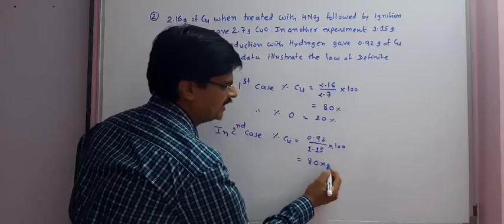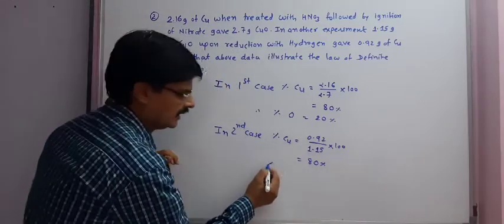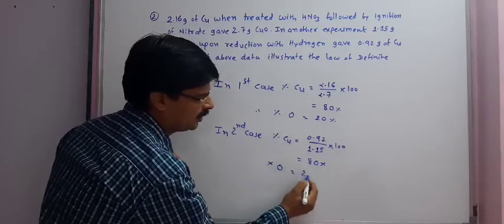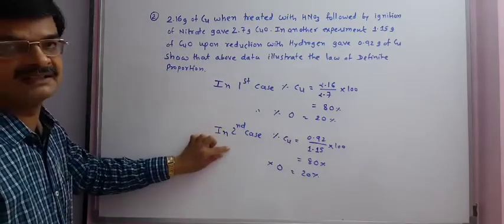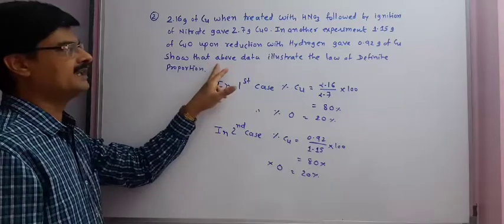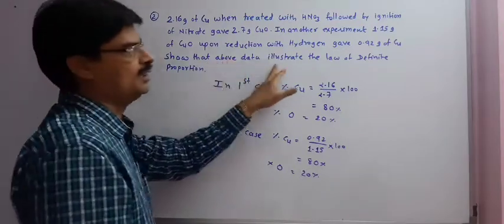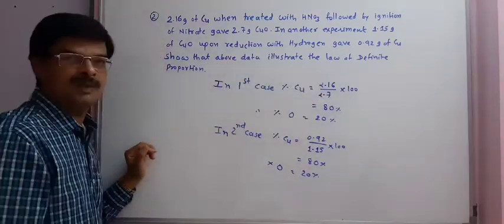We will get 80% of copper and 20% of oxygen. It means from the first case and second case, we can say that the data illustrate the law of definite proportion.